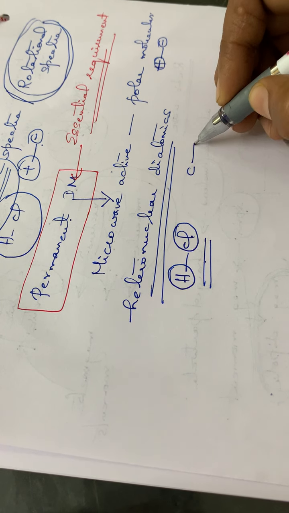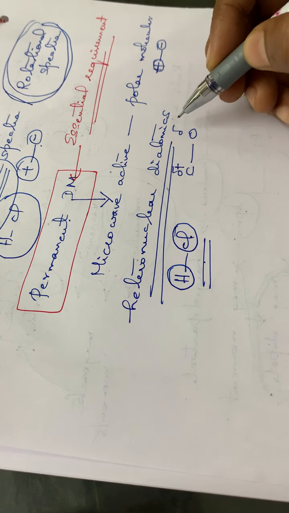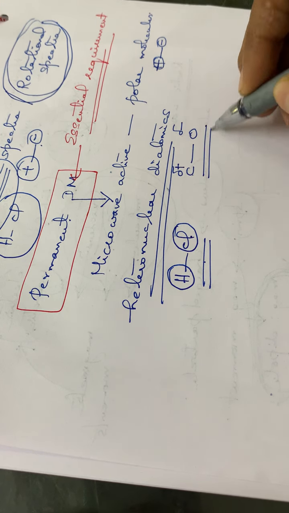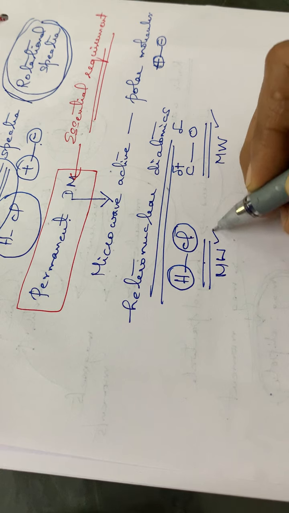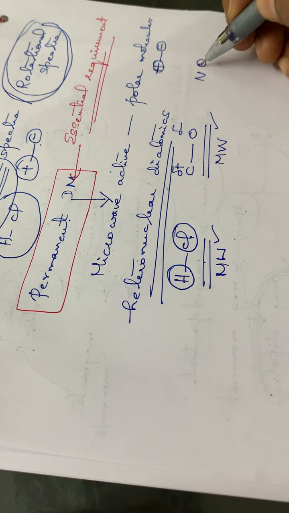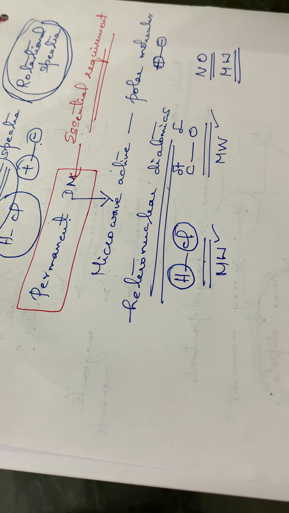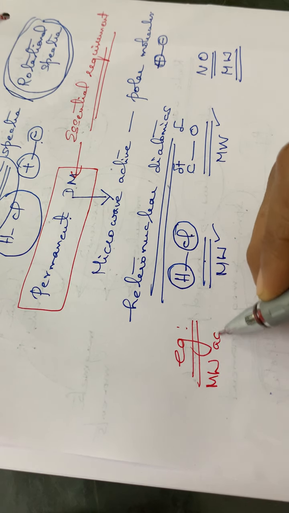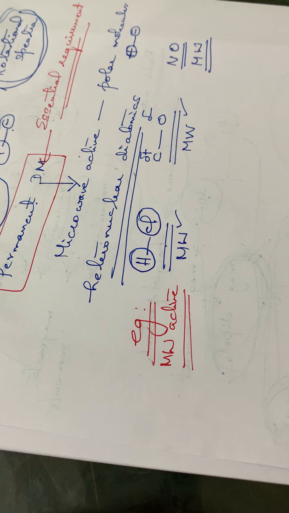Then another molecule, carbon monoxide, C single bond O. Here also there is an electronegativity difference, isn't it? Carbon is slightly positive and oxygen has a slight negative charge. So carbon monoxide is also microwave active. Then another molecule, NO. Here also there is an electronegativity difference, and the molecule is polar, so this is also microwave active. These are some examples of molecules which are microwave active. Microwave active molecules are polar, and they should be heteronuclear. Heteronuclear molecules will be polar, isn't it?